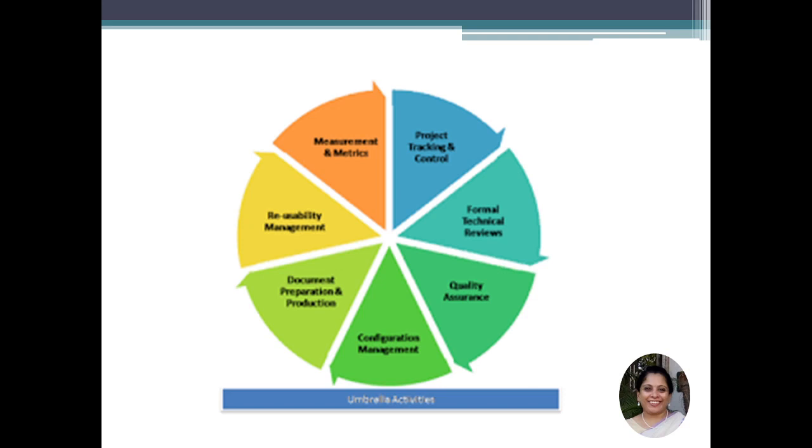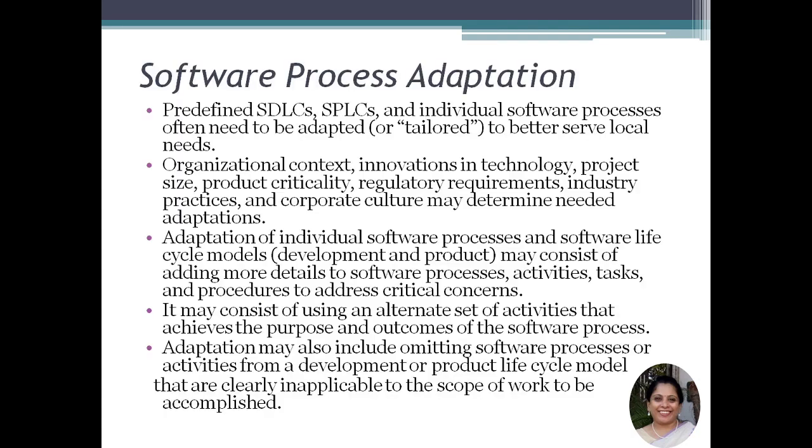So proceeding further, we come to what is process adaptation. Now predefined by the SDLC, that is the software development life cycle, individual software processes often need to be adapted or tailor-made to better suit local needs. The organization's innovation in technology, project size, product criticality, regulatory requirements, industry practices, all others determine what is needed to adapt the software. So adaptation of individual software processes and software lifecycle models may consist of adding more details to the software process, more details to the activities, tasks and procedures to address critical concerns.